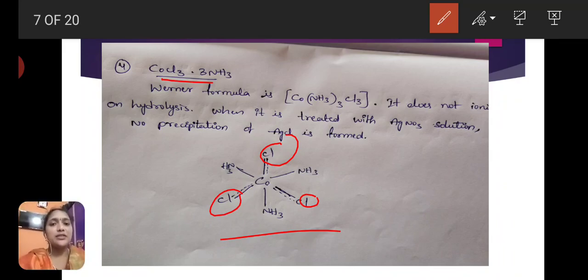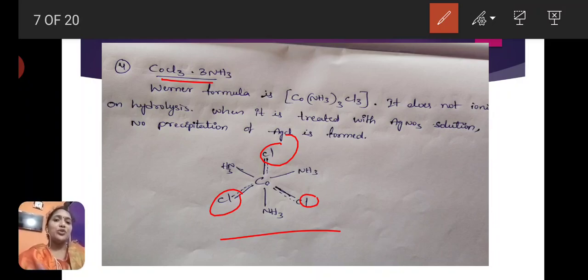Okay, 4 complexes we have discussed. First complex is CoCl3·6NH3. There, 6 secondary valencies are satisfied with ammonia molecules and 3 primary valencies are satisfied by Cl minus. Second is CoCl3·5NH3. In that complex only one Cl shows dual nature, meaning one Cl satisfies both the primary and secondary valency.